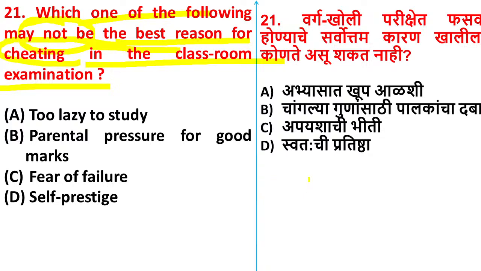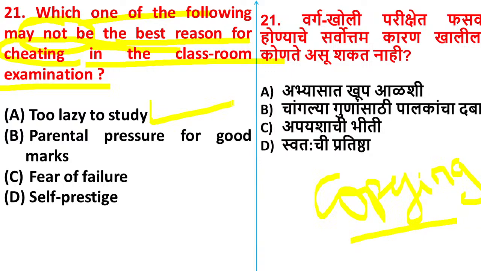Imagine you were copying in the examination. Yes or no? You were copying, and your teacher catches you, and he or she will call you to the office, and ask you why you were copying. You will say, which answer will you give? You may say that I did not study yesterday, I was sleeping, I was playing with friends, so I did not study, so I was copying. Yes, so again Tabassum is saying A.